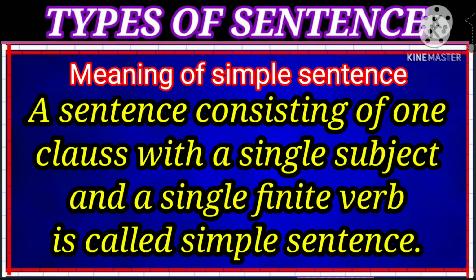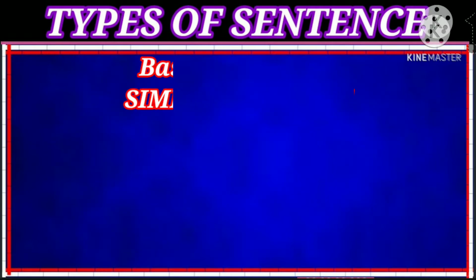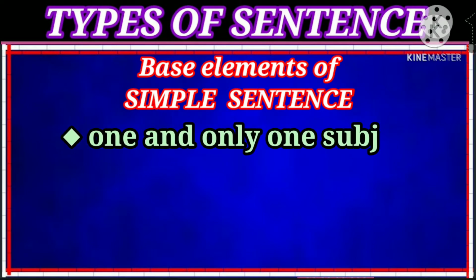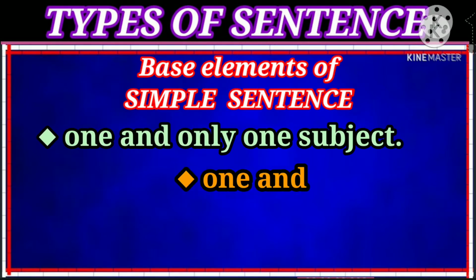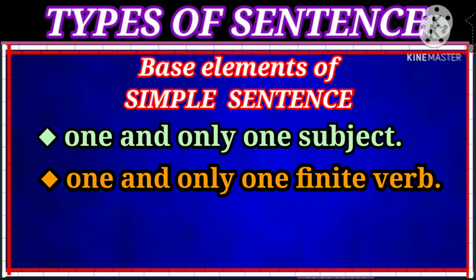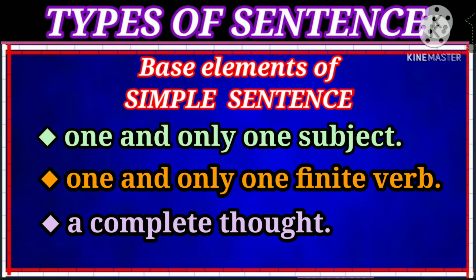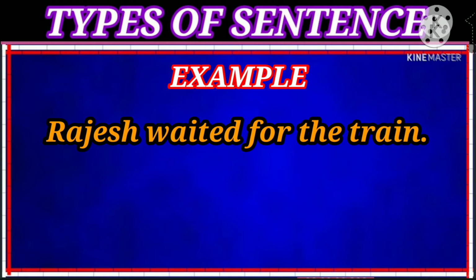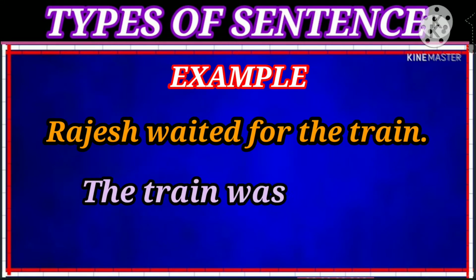A sentence consisting of only one clause with a single subject and a single finite verb is called a simple sentence. The basic elements of a simple sentence are one and only one subject, one and only one finite verb, and a complete thought. For example, Rajesh waited for the train. The train was late.